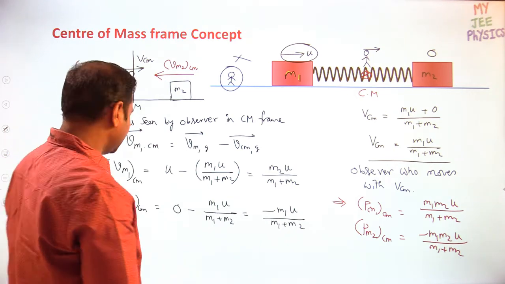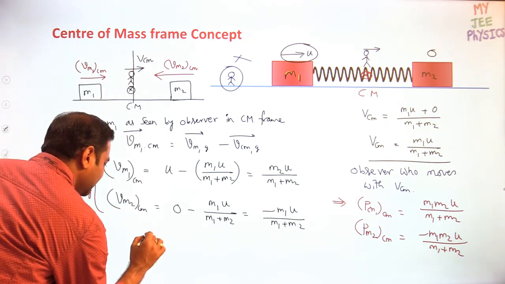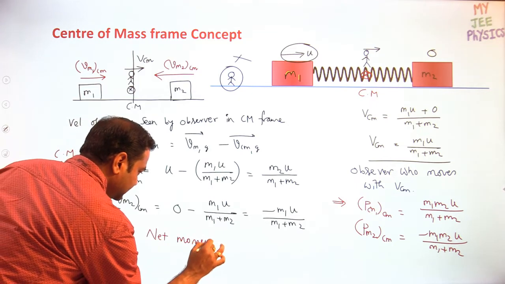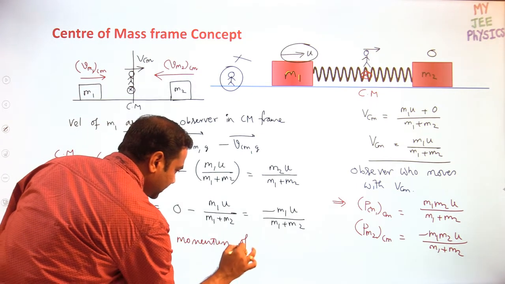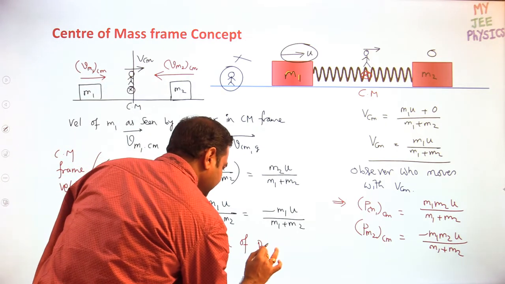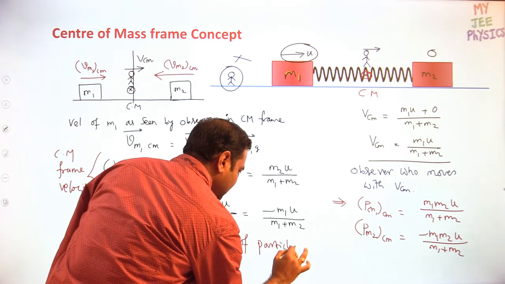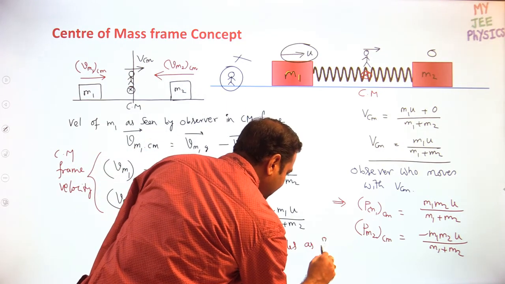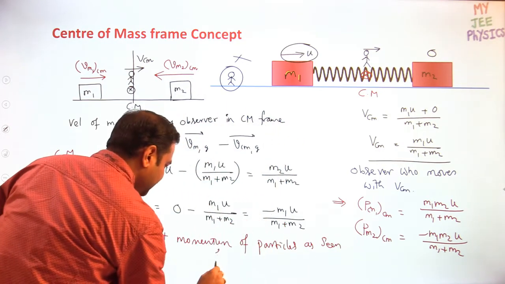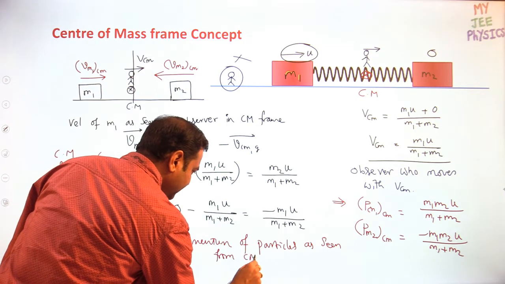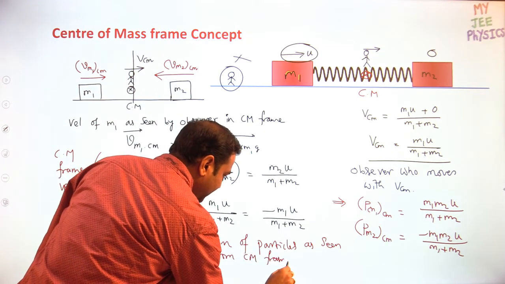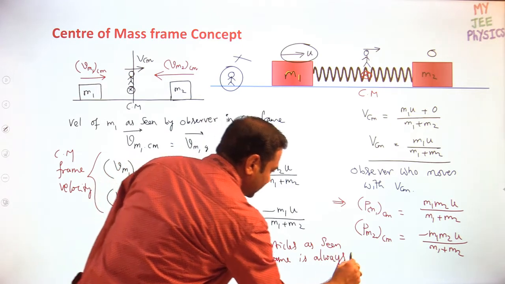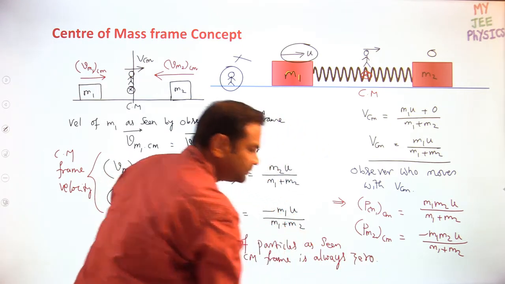So the net momentum of the particles as seen from the center of mass frame is always 0, not only in this case, anywhere, always 0.